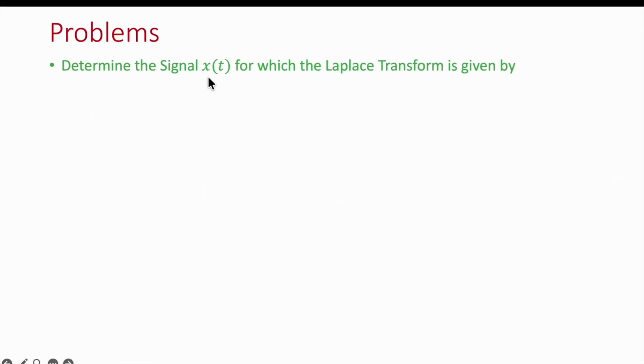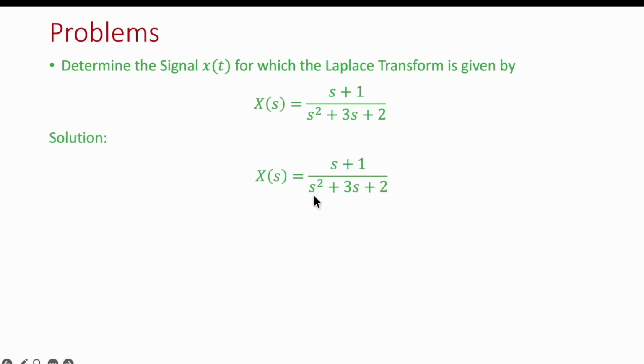Determine the signal x of t for which the Laplace transform is given by this equation: x of s is equals to s plus 1 divided by s square plus 3s plus 2. So let's solve this transform. We can rewrite this transform in this format, and then we can also write the denominator by taking the factorization, like s square plus 3s plus 2.